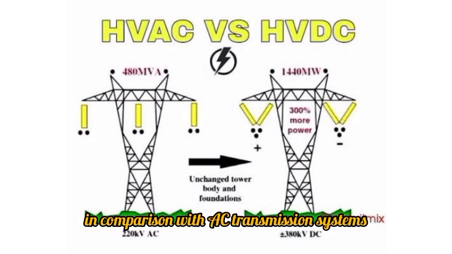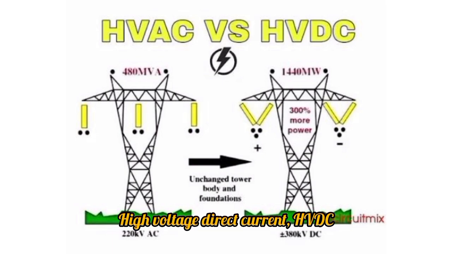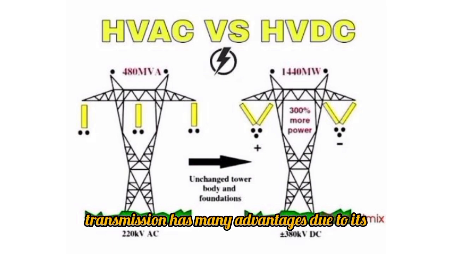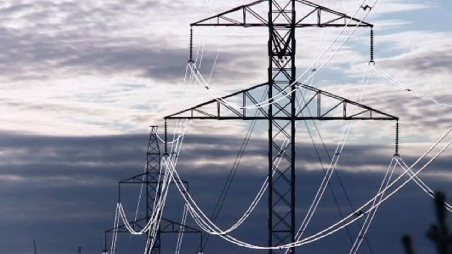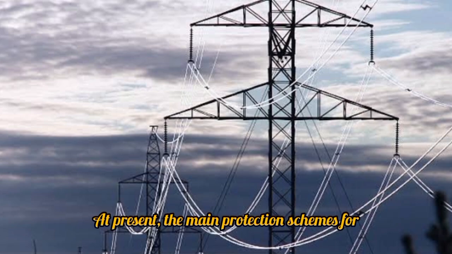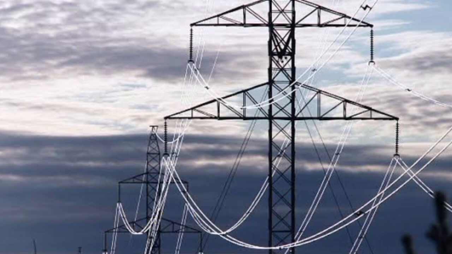In comparison with AC transmission systems, high voltage direct current (HVDC) transmission has many advantages due to its long transmission distance, large transmission capacity, and easy power regulation, and is widely used in long-distance power transmission, asynchronous networking, island power supply, and other fields. At present, the main protection schemes for DC transmission lines include traveling wave protection, differential undervoltage protection, DC differential protection, etc.